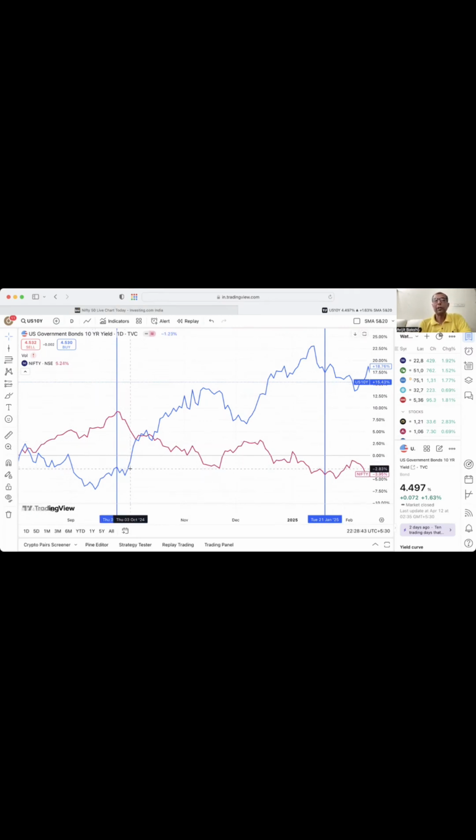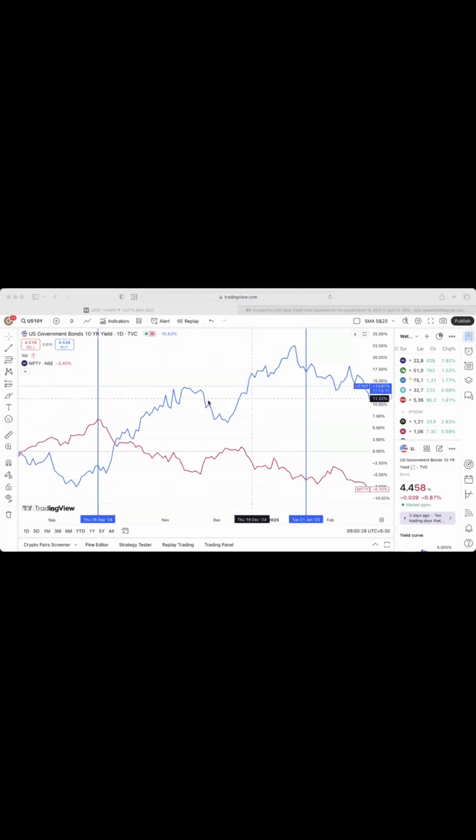Now after that, if you observe the 10-year US bond yield line, that is the blue line, it started to increase, and this red line showing the Nifty 50 continued to decline. The point I am trying to say is that because of this increasing trend of the US Treasury bond yield, the FII pulled out their funds from the Indian market and put them in the US market. Therefore, during this phase from 26 September till 21st Jan, you see this trend continues.